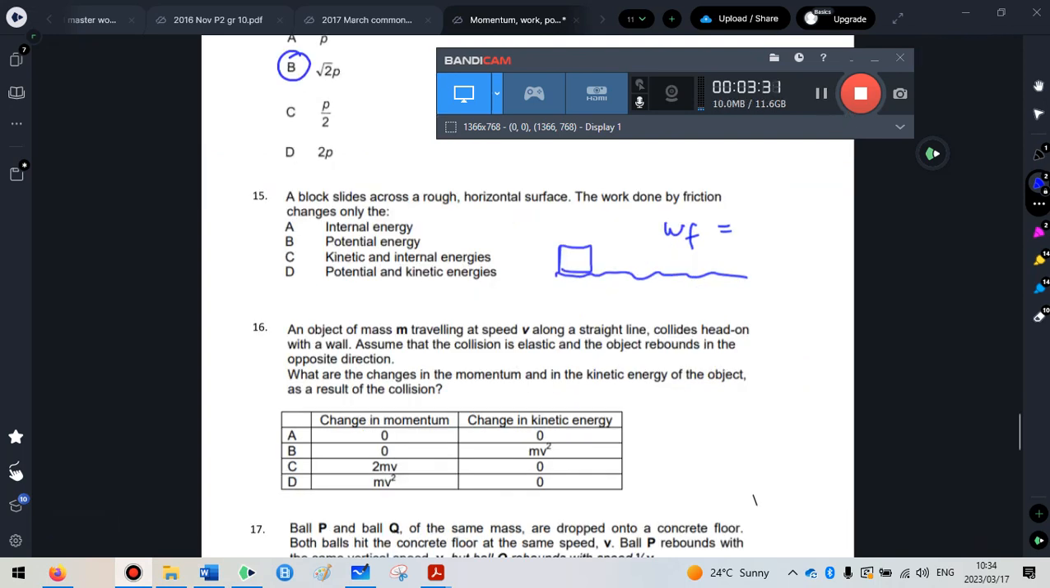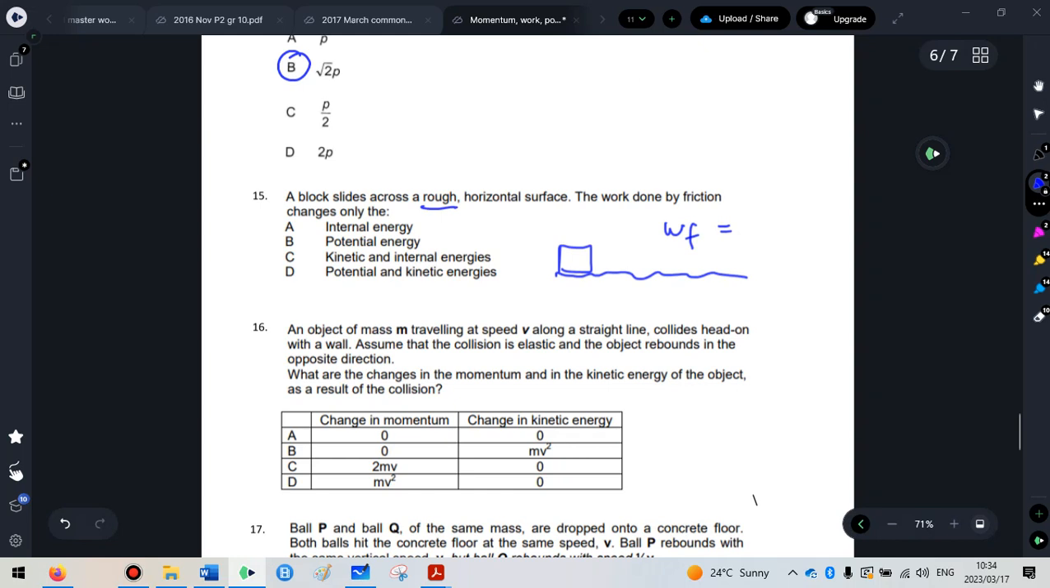Then question 15, a block slides across a rough horizontal surface. The work done by friction changes which of the following energies? So work done by friction is obviously going to slow down the object, so it's going to affect the kinetic energy of the object, and it's going to affect the internal energy of the system. So that is option C.